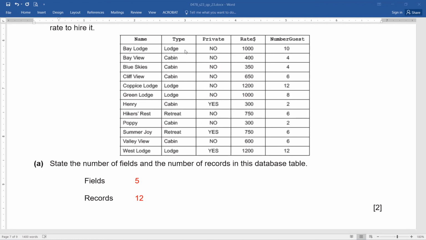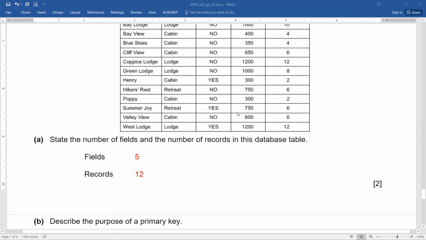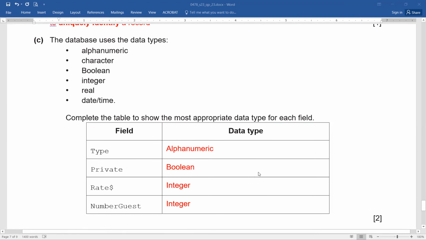Exactly, that is why it's alphanumeric. Private, containing no or yes. Boolean. Rate dollar, containing digits, pure digits. It's going to be your integer. Fine. And number guests. By the way, number guests is also integer.